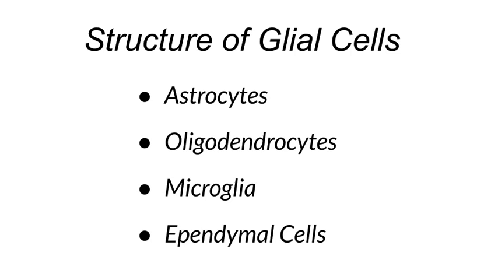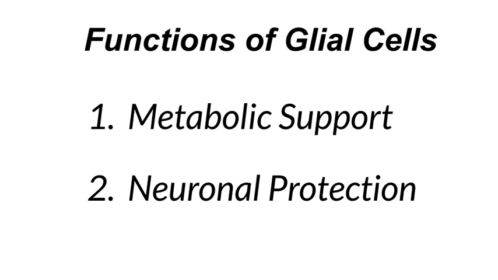Next is ependymal cells. Ependymal cells line the fluid-filled cavities of the brain and spinal cord, forming a barrier between the cerebrospinal fluid and the neural tissue. They play a role in producing and regulating CSF, which is cerebrospinal fluid, and helping to circulate it throughout the CNS. Next is functions of glial cells. Glial cells perform a variety of essential functions in the central nervous system, supporting and maintaining the health and function of neurons. Next is metabolic support.